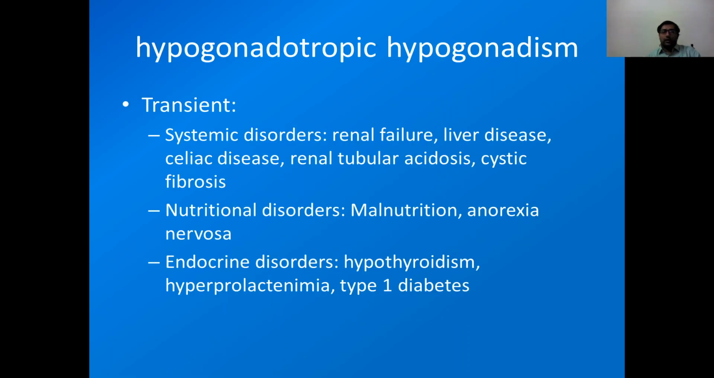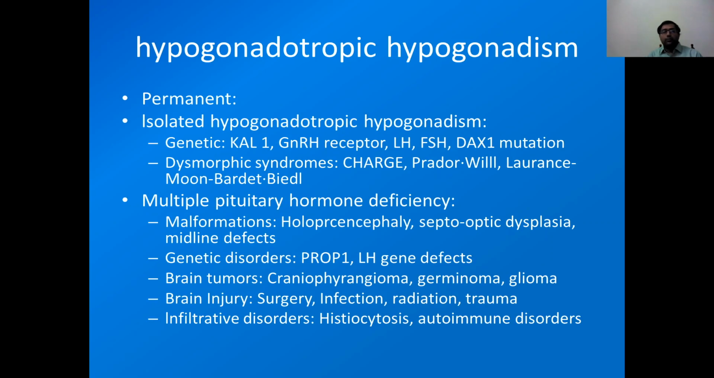Now, hypogonadotropic hypogonadism can be transient, which is due to systemic disorders, and if we treat these disorders, we can treat the hypogonadotropic hypogonadism. Systemic disorders like renal failure, liver failure, celiac disease, renal tubular acidosis, and cystic fibrosis. If there is malnutrition or anorexia nervosa, then it can also lead to delayed puberty. Endocrine causes like hypothyroidism, type 1 diabetes, and hyperprolactinemia cause delayed puberty.